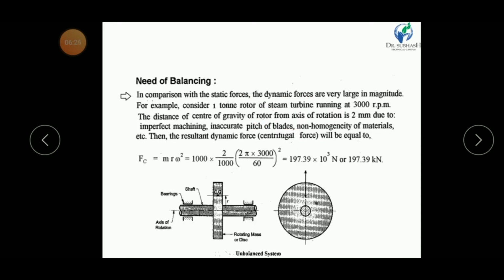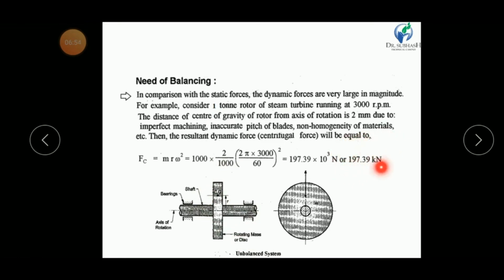Now my dear friends, if we consider static forces, then there is a 1-ton rotor. So 1 ton means 1000 kg. 1000 kg into 10, we multiply with gravitational acceleration of around 10. So 1000 into 10 means 10,000 Newton, which means 10 kilonewton. So the value of the static force in this rotor is 10 kilonewton, whereas the value of